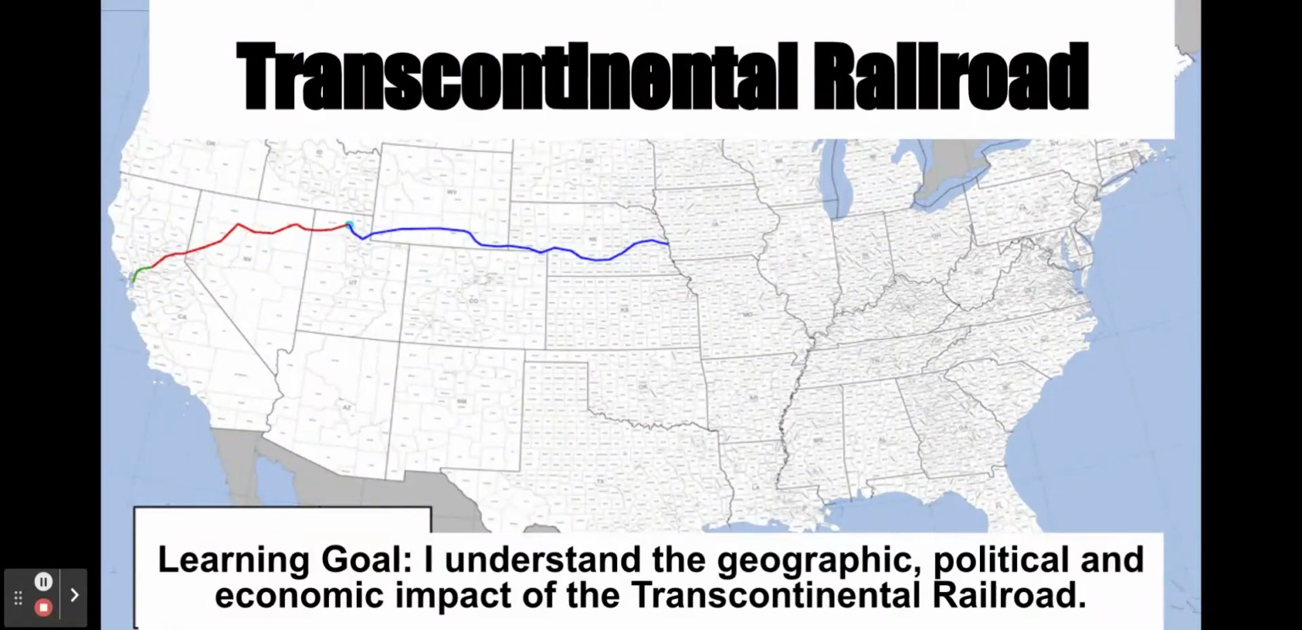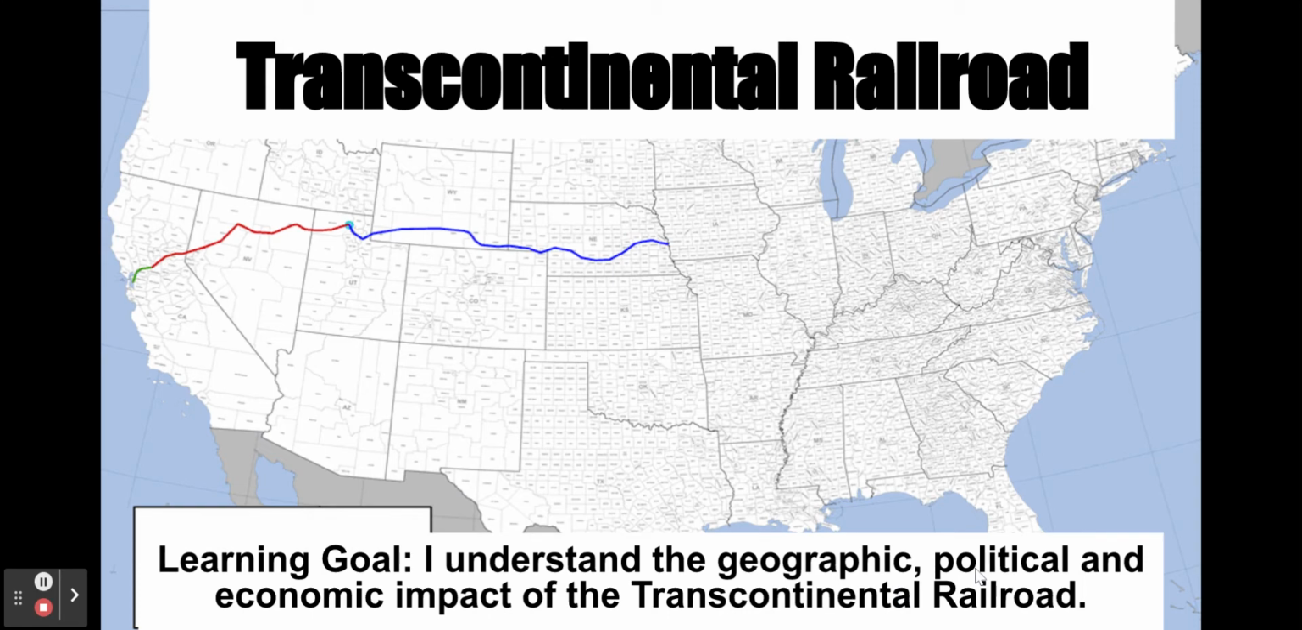Our learning goal for today is: I understand the geographic, political, and economic impact of the Transcontinental Railroad. And remember, when we're talking about geographic, we're talking about things having to do with the land and the environment and how that affects people and how people affect the land and environment.